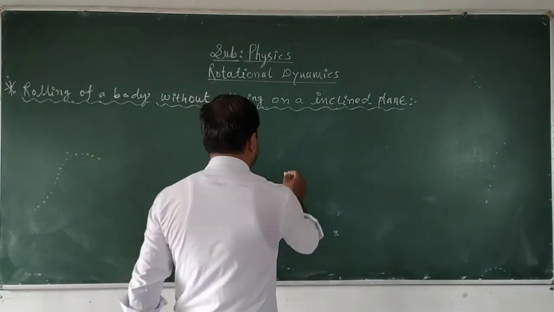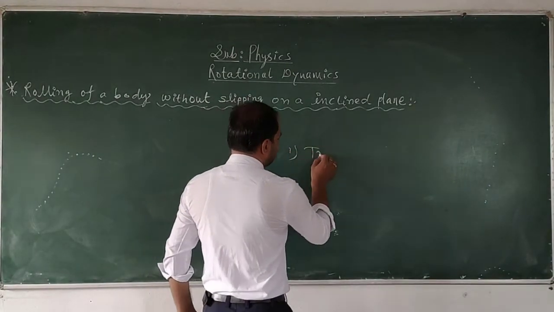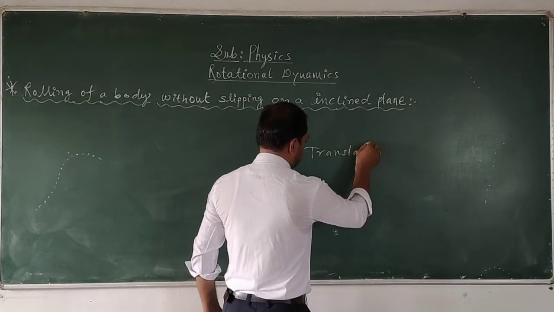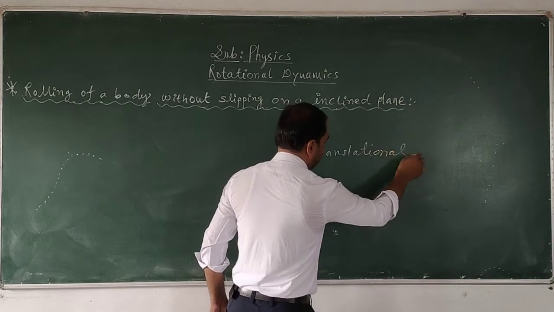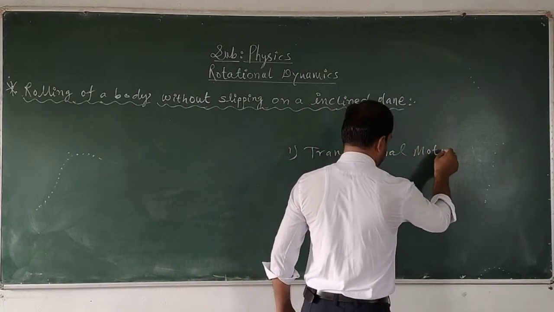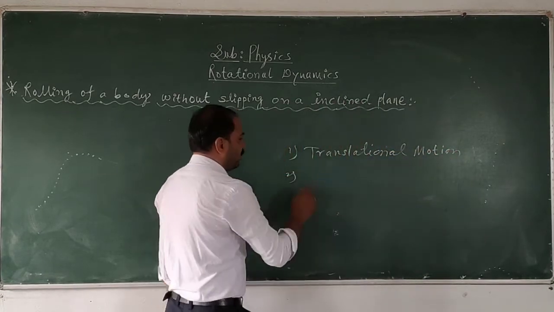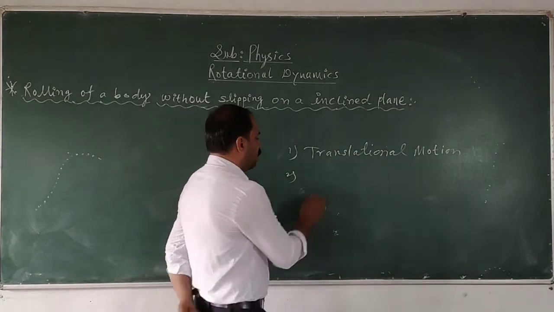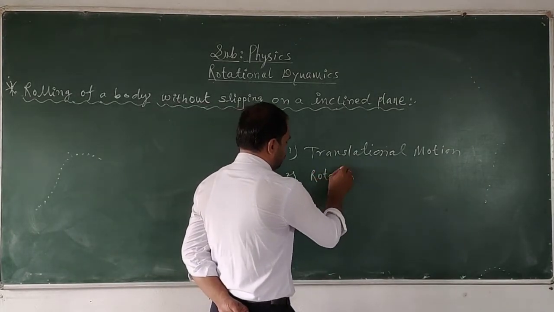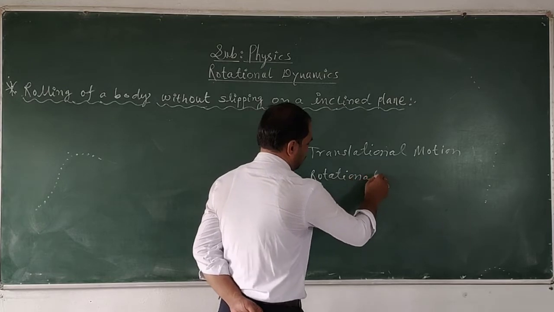First was the translational motion, and second was the rotational motion.